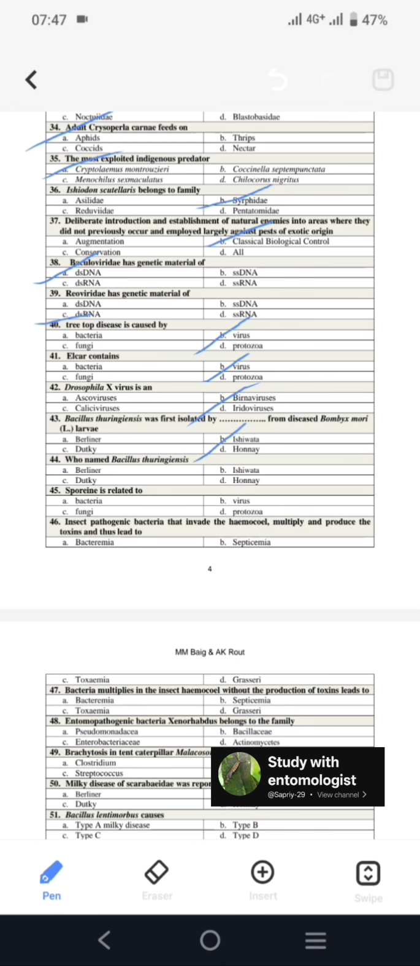Next, who named Bacillus thuringiensis? Berliner in 1911 named it as BT. Next, Sporeine is related to bacteria. The first product of bacteria is Sporeine only.